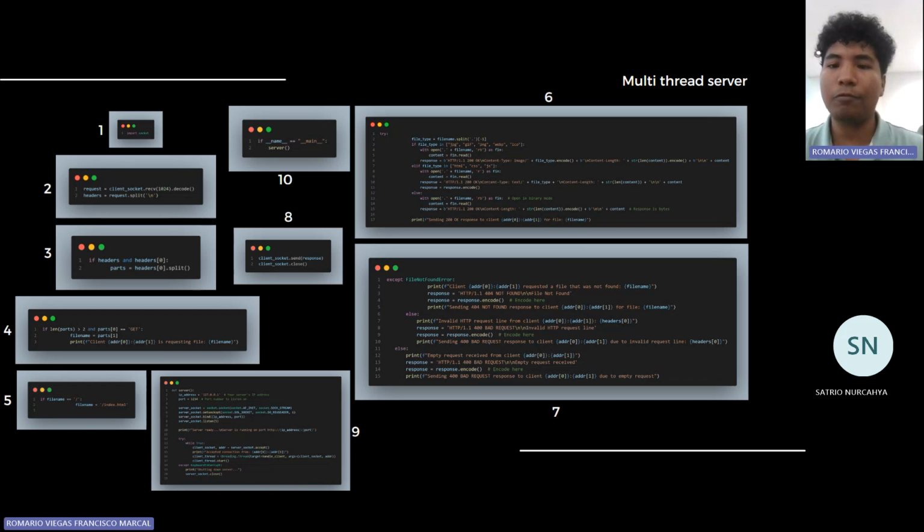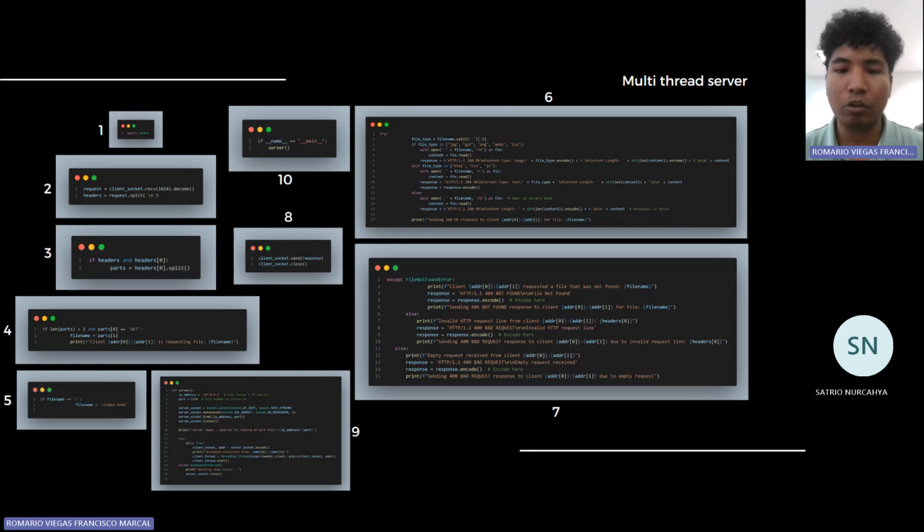After that, we also handle different file types like HTML, CSS, and JS. But here we use the symbol r, which means we only read, because HTML, CSS, and JS basically only contain text. That's why we only read as fin, to open the full content, and then we send the response of 200 OK if it's successful. And we also deal with other types of files, sending the HTTP 200 response if the file exists in our web server.